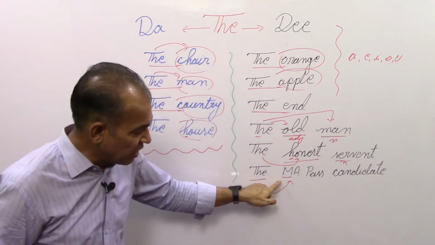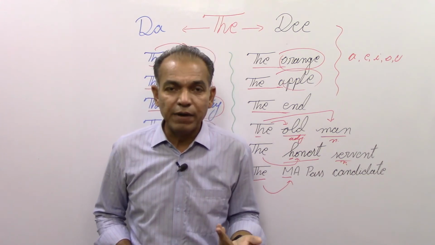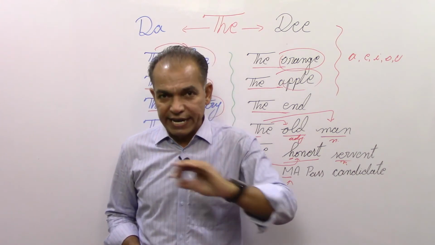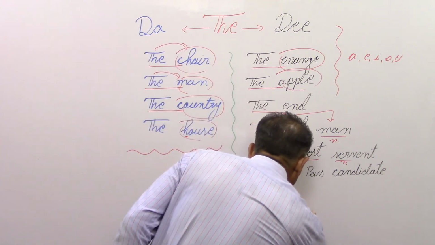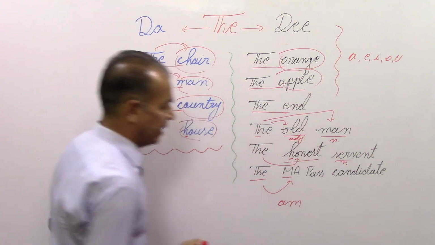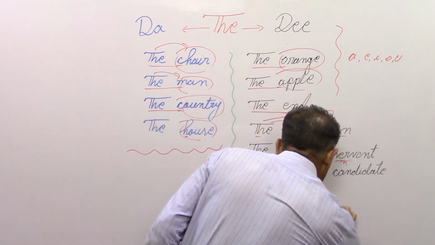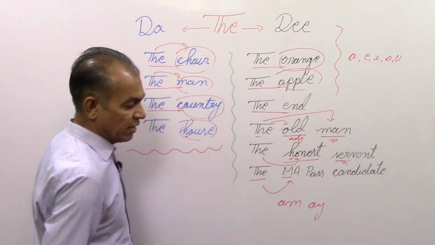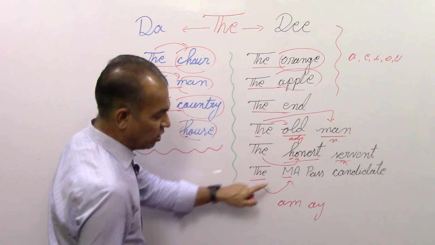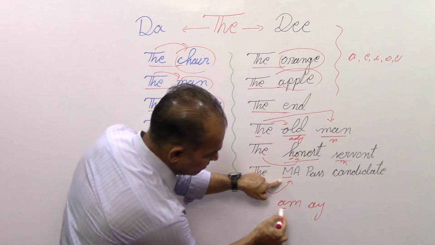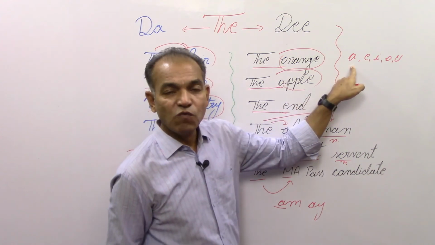You know that when I say M, if I ask you to write M, you will write it in this way, M-A. When you write it M-A, you can see that the sound of this letter starts with the A sound, and A is a vowel.